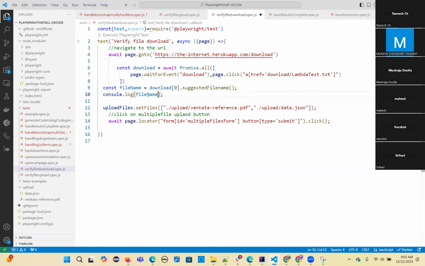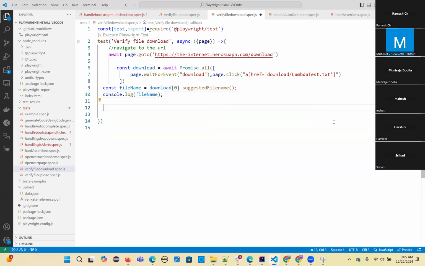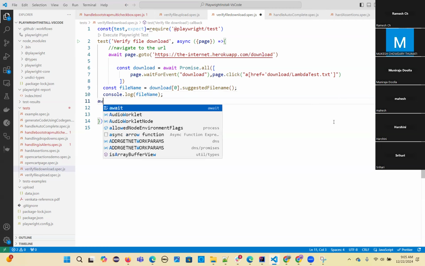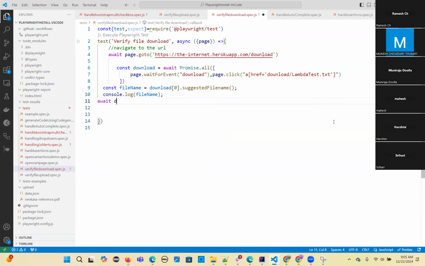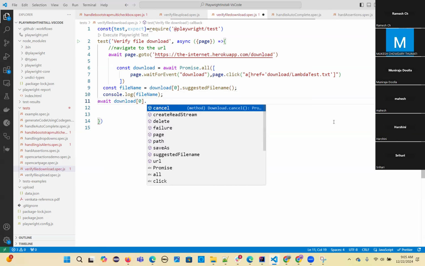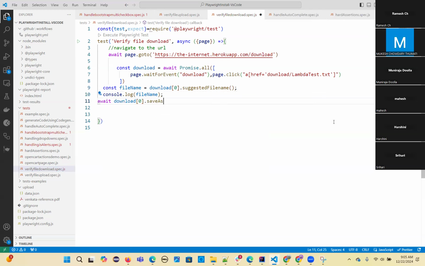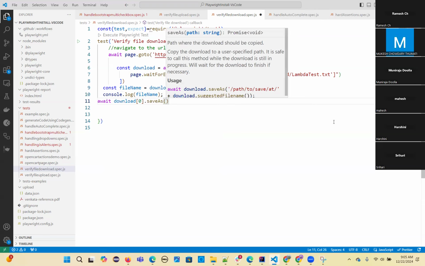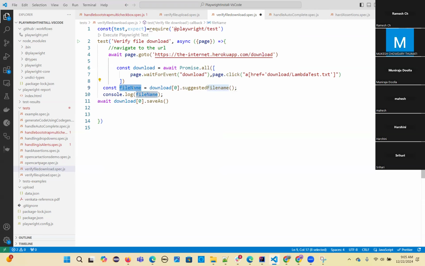And that file you have to save to your current project directory, or wherever you want you can save it. I'm removing all this, I don't need all this. So you need to save it. So await download saveAs, the first file. So I save as this file name, whatever file name you have given. That file name you have to save it as. It is going to save in our project directory, so that it will be available always. Otherwise it won't be available later, right?